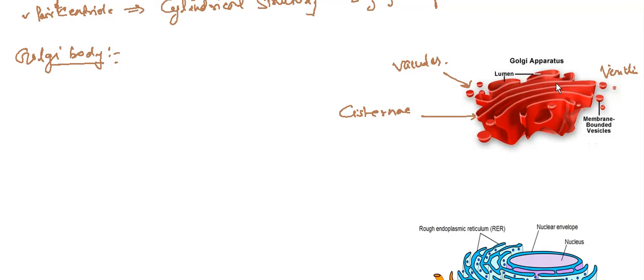Now, the second thing we can say is that in animal cells a distinct structure is present just below the nucleus. They are plate-like structures. Each plate is called a cisternae. They have vacuoles and vesicles. In plant cells they are scattered in the cytoplasm, and there the Golgi body is called dictyosome, so the name is different.